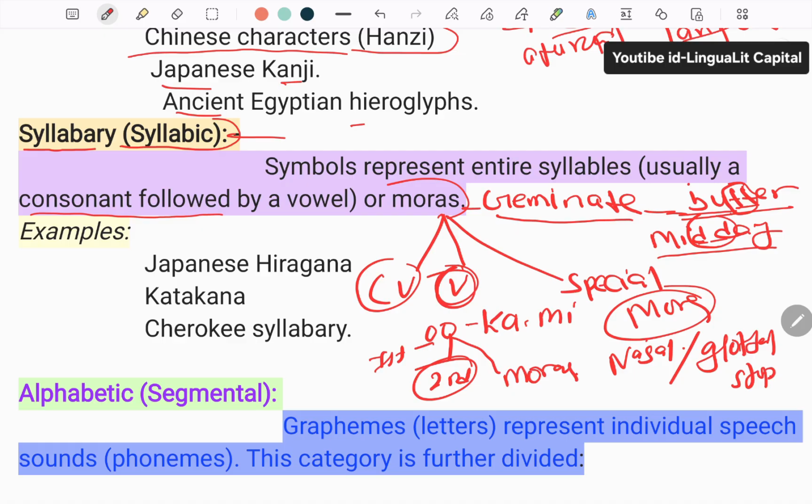In the same way, when we present the syllabary, the syllable also has types. We have already discussed the types of the syllable: there are especially three types, which are the onset, the coda and the nucleus. So these are the types of the syllable.